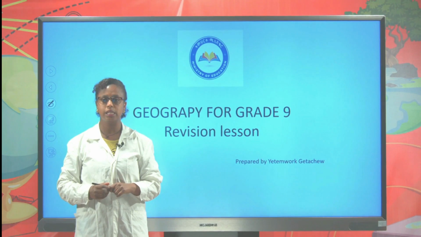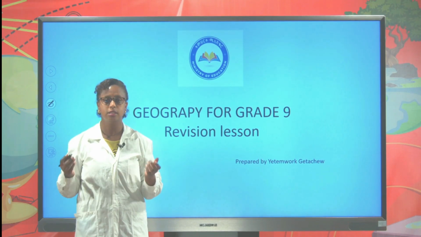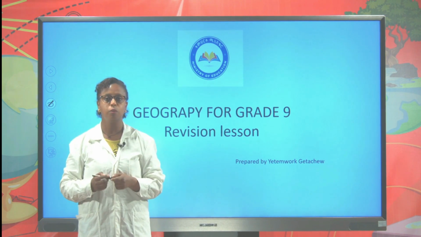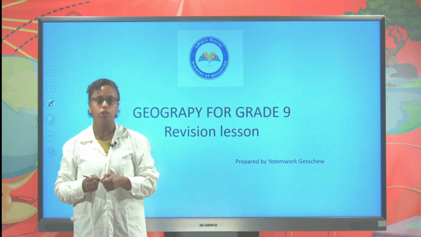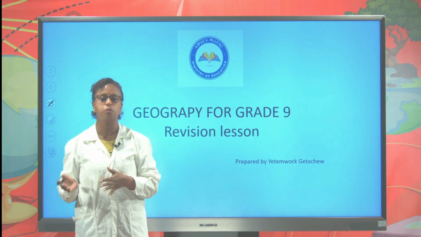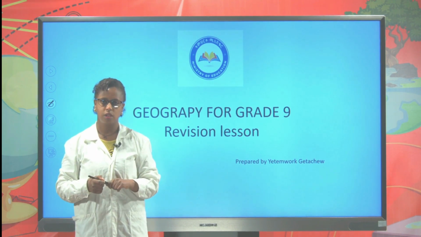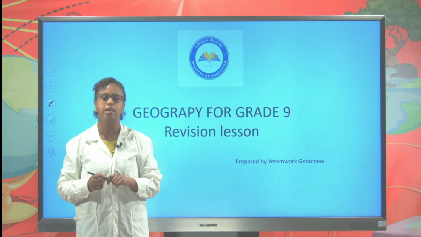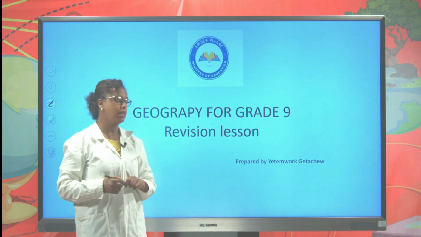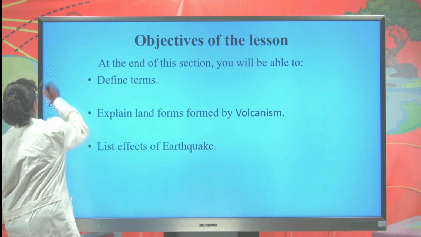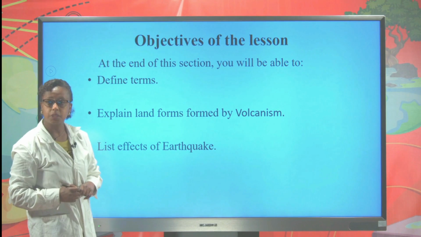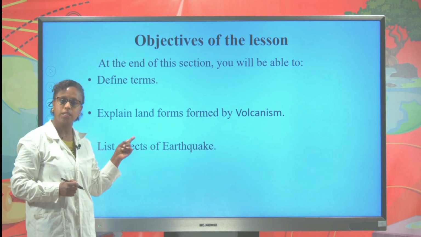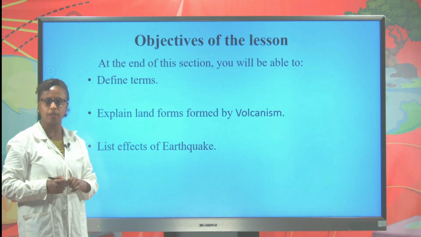Before we start today's lesson, let me remind you what you have learned in the previous lesson. In the previous lesson, we have seen the two major internal forces, folding and faulting, in addition to the landforms formed by these two internal forces. Today, we are going to discuss the other internal forces, volcanism and earthquake. At the end of this lesson, you will be able to define terms and explain the landforms formed by volcanism. You will also be able to list the effects of earthquake.